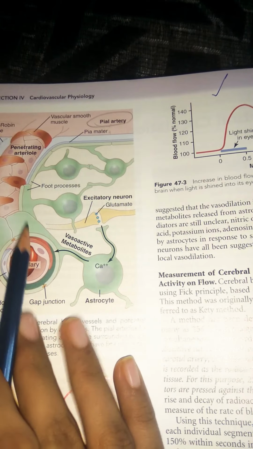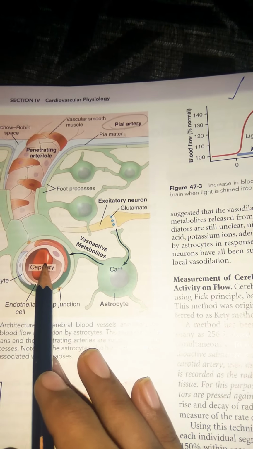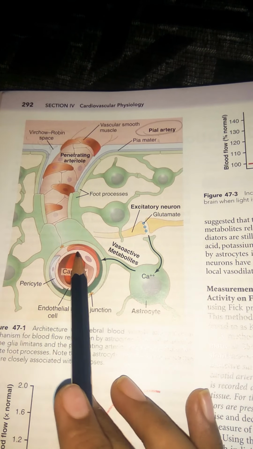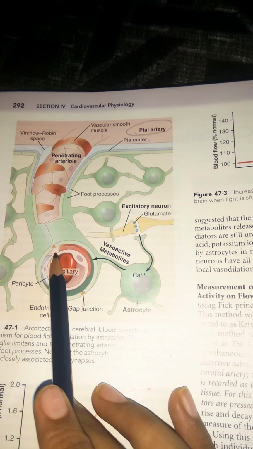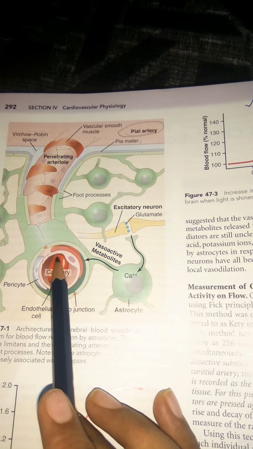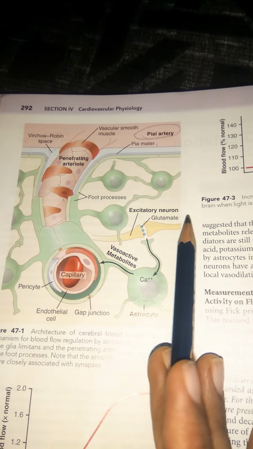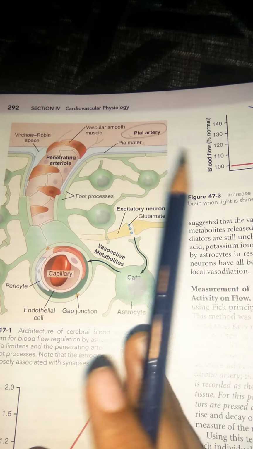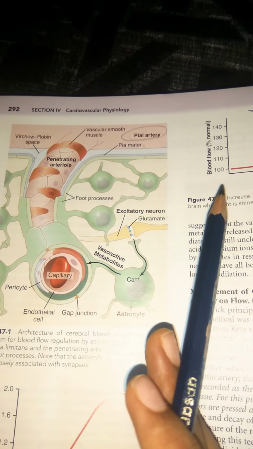Here you can see the penetrating arterioles dive down directly into the brain tissue, giving rise to intracerebral arteries and intracerebral arterioles. These intracerebral arterioles branch further into capillaries, where the exchange of oxygen, nutrients, carbon dioxide and all metabolites between blood and tissue occurs.